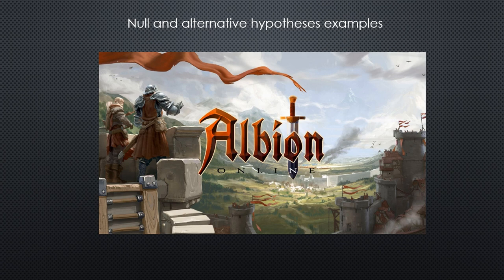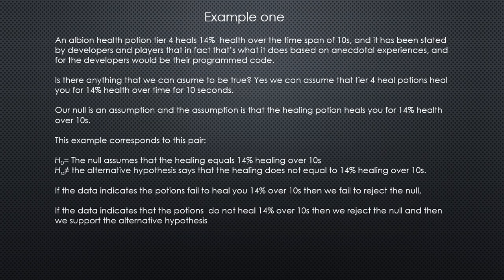This is a presentation about null and alternative hypothesis examples. Example 1. An Albion health potion tier 4 heals 14% health for the time span of 10 seconds, and it has been stated by developers and players that in fact that's what it does. Besides, based on anecdotal experiences, and for the developers will be their programmed code.